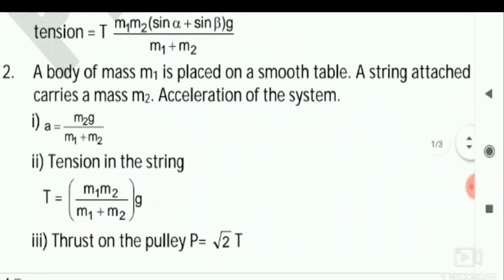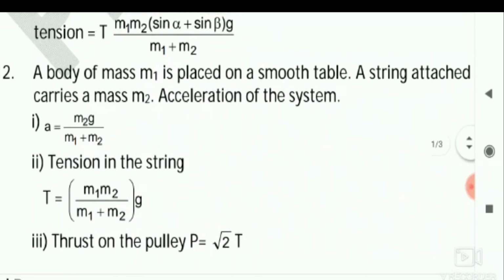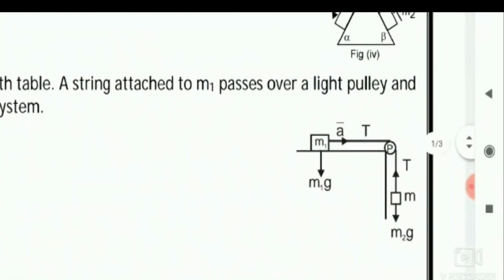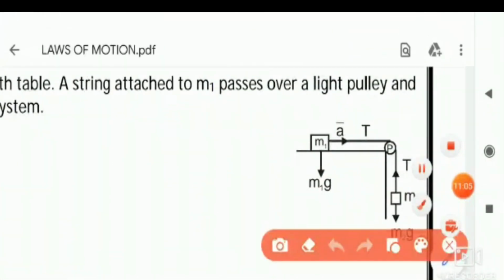Okay, then we will go to the 12th question. It is another very important one, and in laws of motion you can definitely expect questions based on pulleys and connected bodies. That's the reason why I made those concepts very simple in the form of formulae. You just see here, you will get it very easily. Related to this concept, the diagram is given here. Let's see what this diagram says.